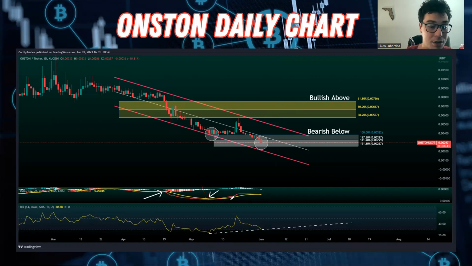Now, what we need to be cautious of right now is that the MACD line looks like it's attempting to cross down below the yellow line.